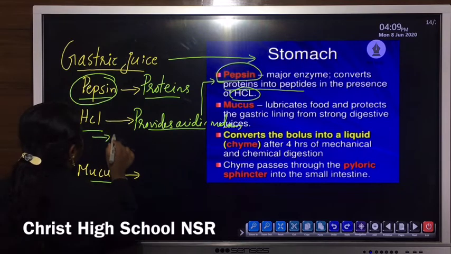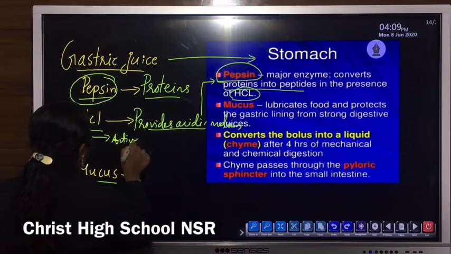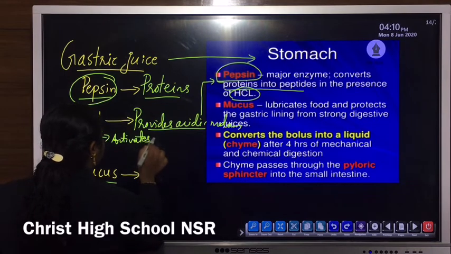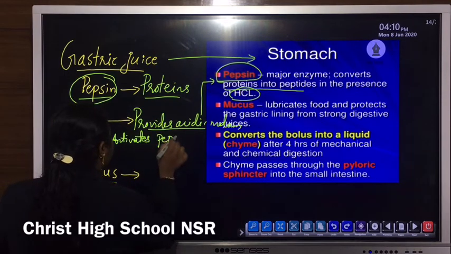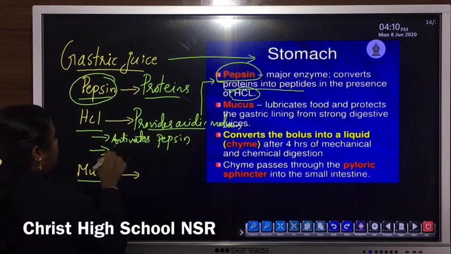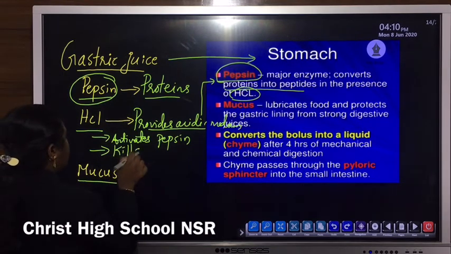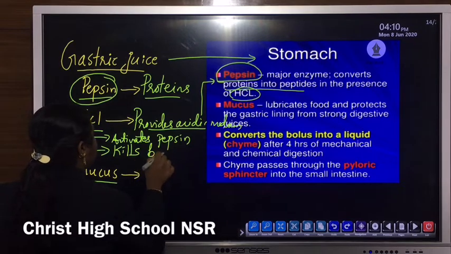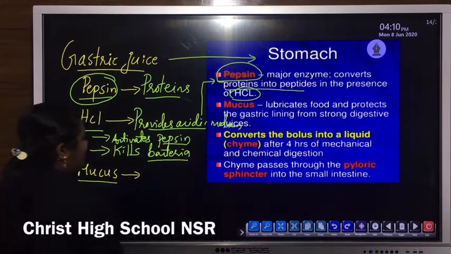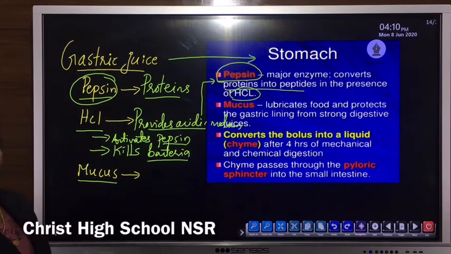Also, by providing acidic medium, it activates the protein digesting enzyme known as pepsin. Then one more important function: HCl, this acid, kills the bacteria which are present in the stomach.